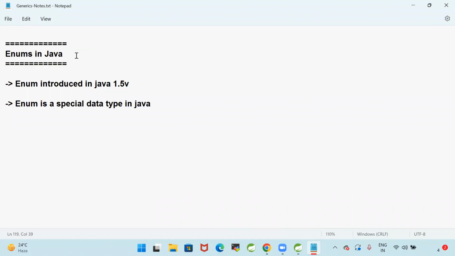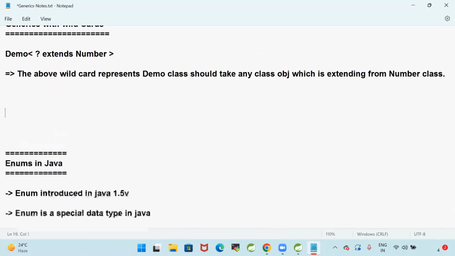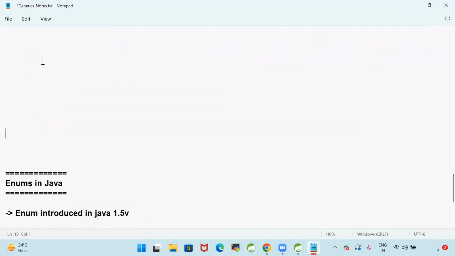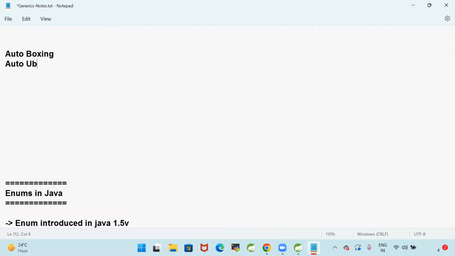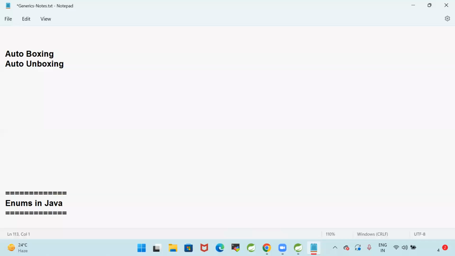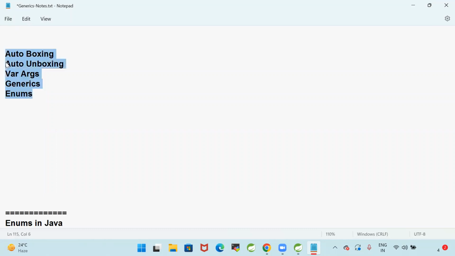Guys, as of now we discussed a few concepts in Java: autoboxing and auto-unboxing, and we discussed varargs, variable arguments. We discussed generics, and now we are going to talk about enums. We also discussed Callable and ExecutorService.